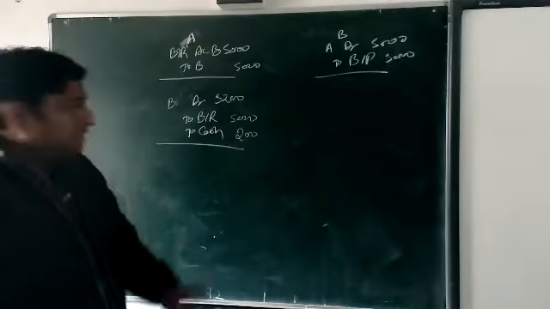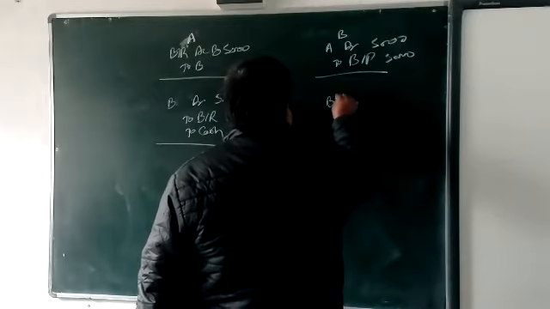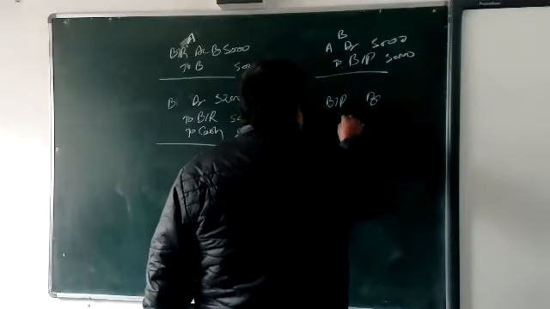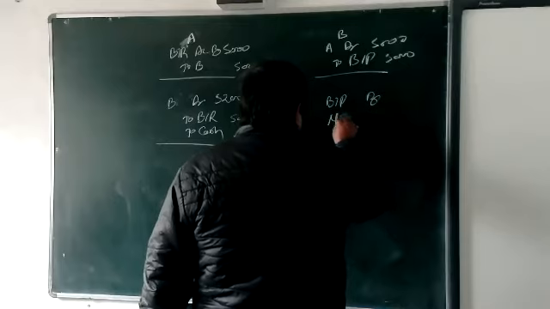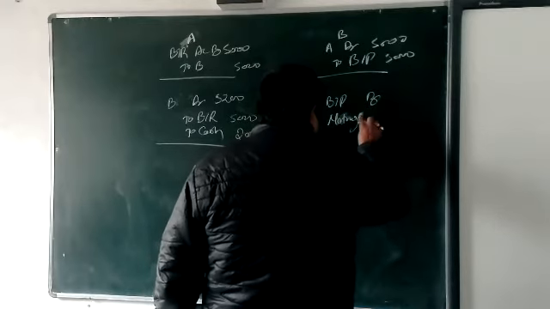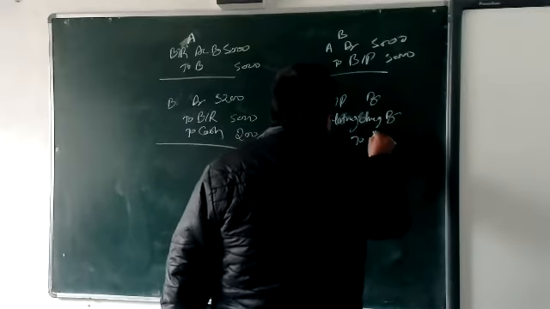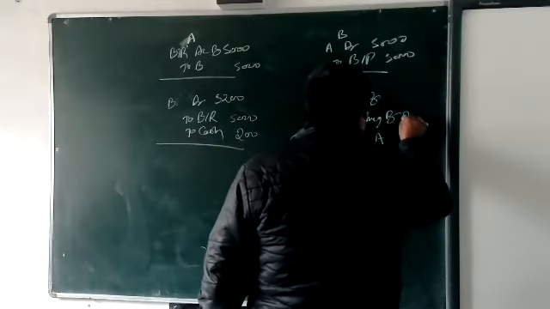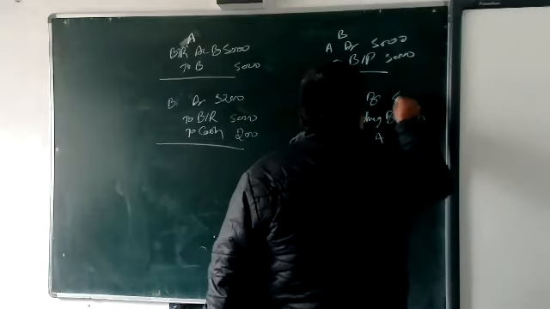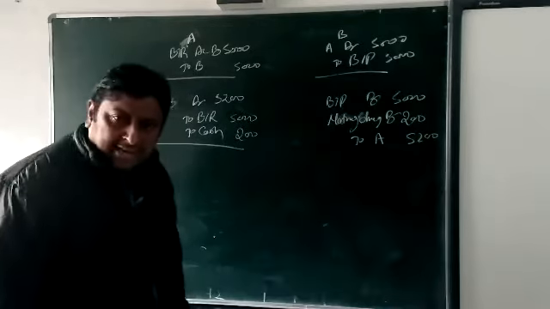Bill for 2 months, beta. Then again here the entry is BP debit, noting charge debit to A. Again noting charge 200, 5,000, 5,200. Okay.